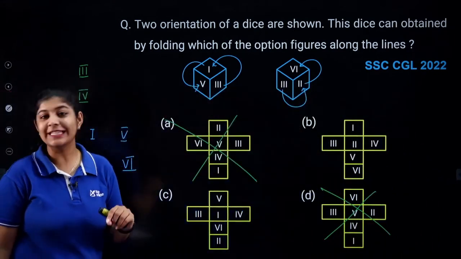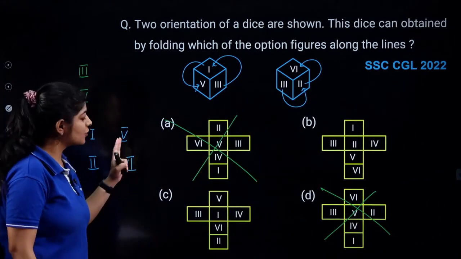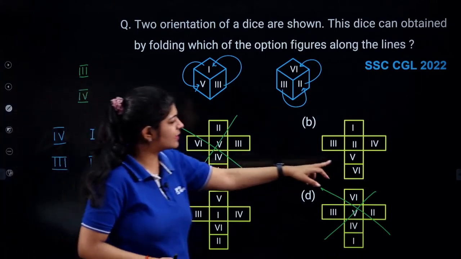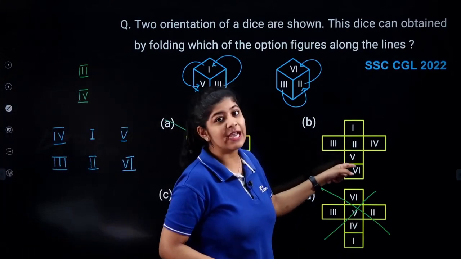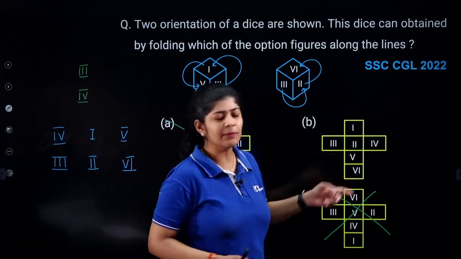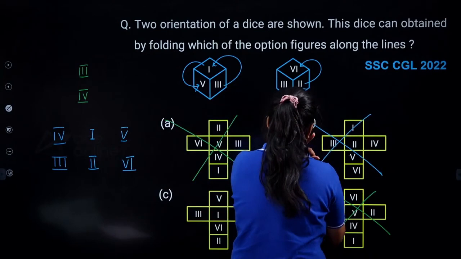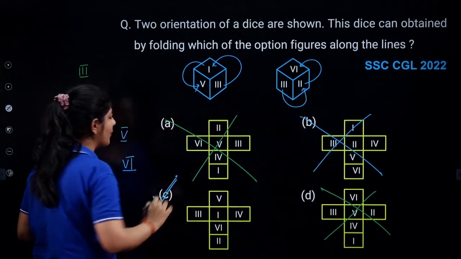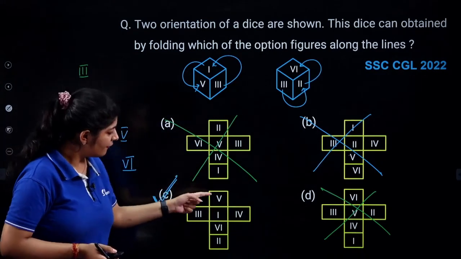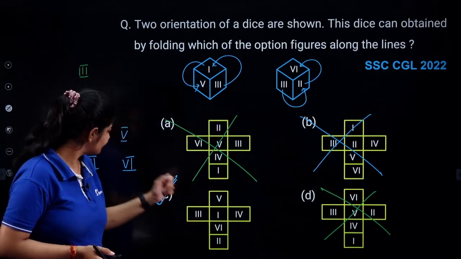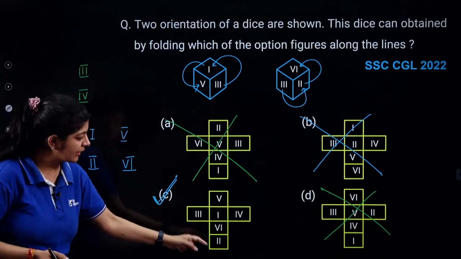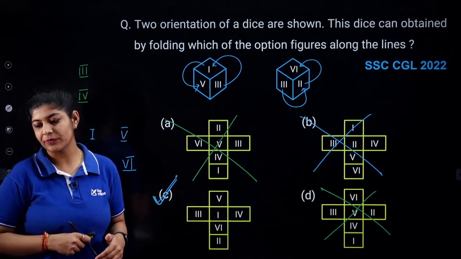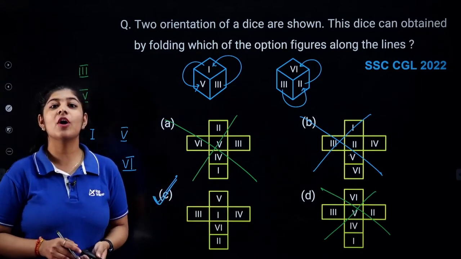Shrisha, let's see whether your answer is correct or not. So here we can see that the opposite pair of fifth is 6. In this one, 5 and 6 are given as adjacent faces. So can it be possible? No. Option number B is eliminated, and the correct answer over here is option number C. We can check as well. Fifth is opposite to 6, first is opposite to second, and third is opposite to fourth. So the correct answer over here is option number C.